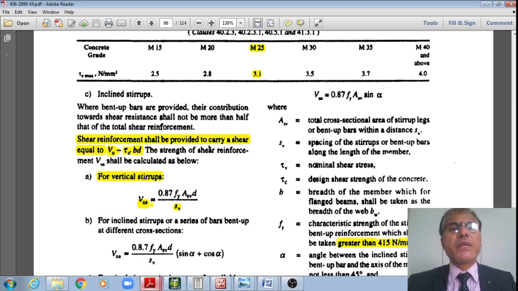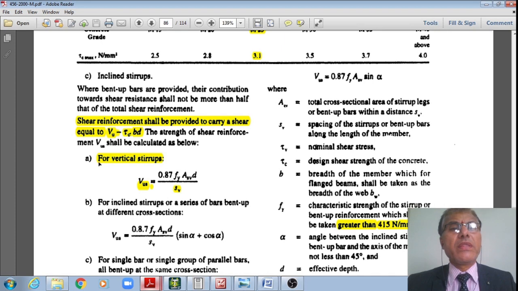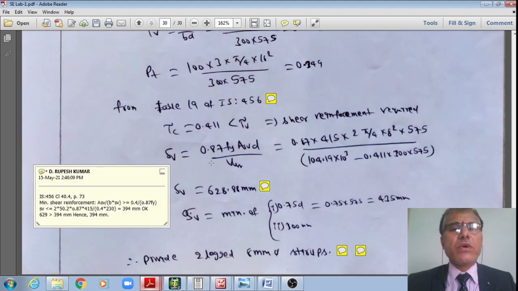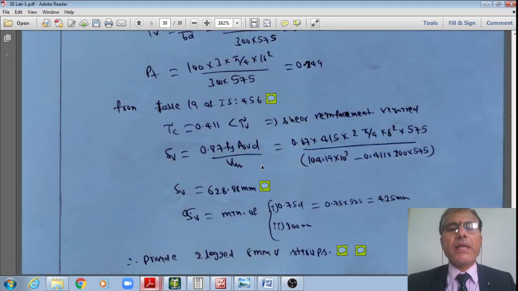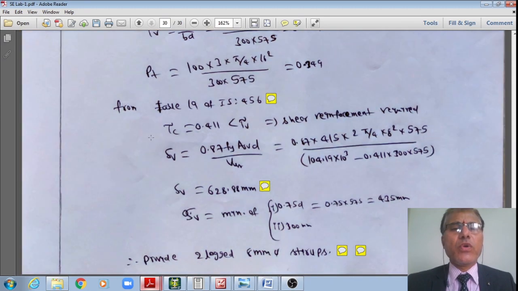Shear reinforcement shall be provided to carry a shear equal to Vu minus tau c b d with vertical stirrups. Vus is equal to 0.87 fy Asv d divided by Sv. However, fy should not be greater than 415, right? Now I'll do this at a quicker pace, students. Upon substitution, I think you can do it on your own, right?